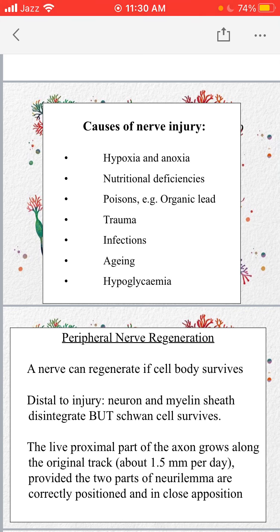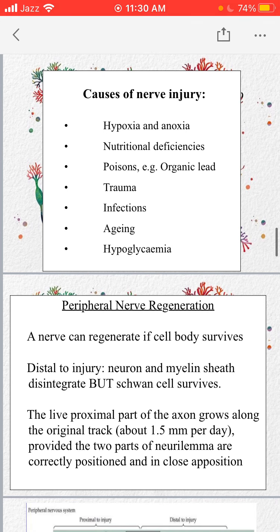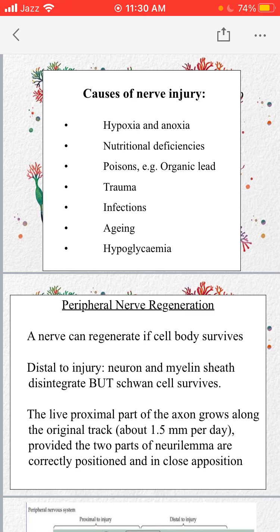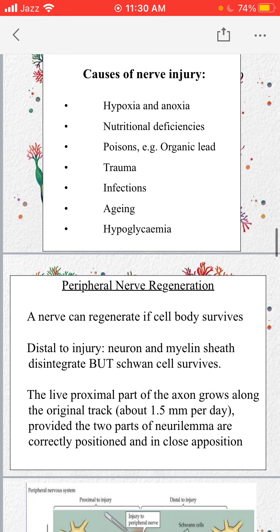Now peripheral nerve regeneration. Basically central nervous system nerves cannot regenerate. Only the peripheral nerves can regenerate. And peripheral nerves can also regenerate only when their cell body survives, where the nucleus of the neuron is present.